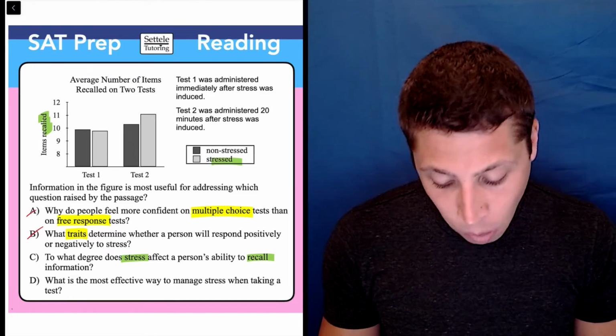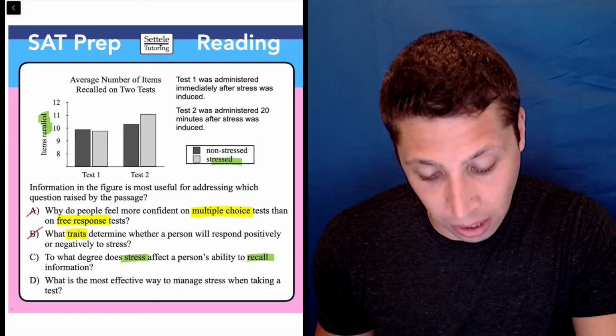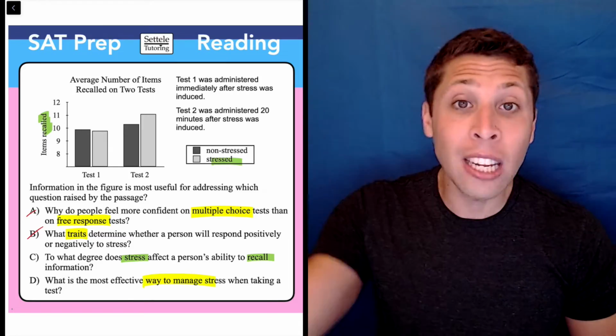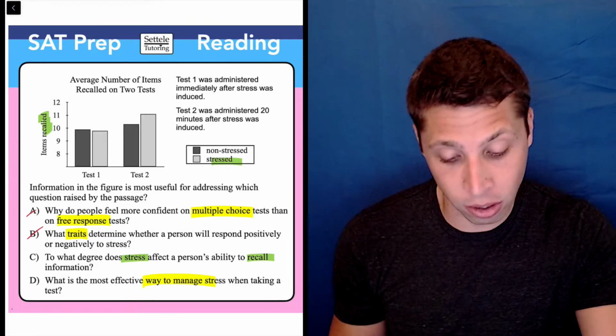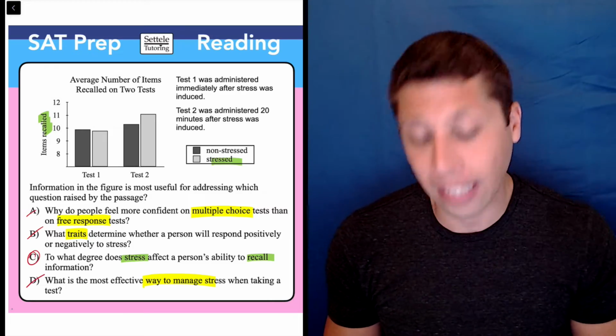Now, if I look at D, what is the most effective way to manage stress when taking a test? Well, I don't know. They don't talk about any ways to manage stress. That is not on this chart, so that is gone, and that leaves choice C.